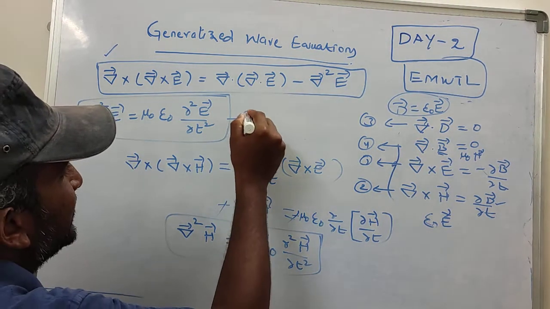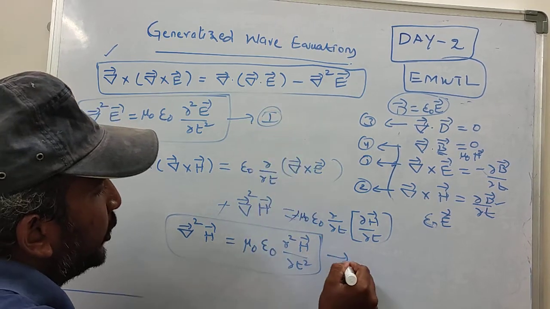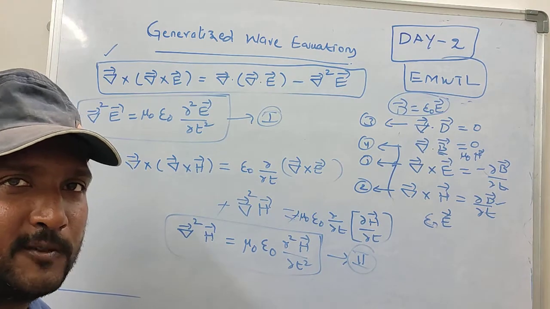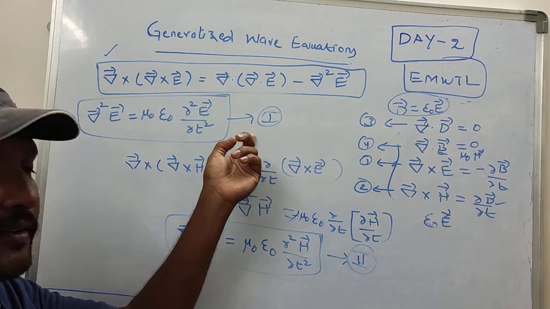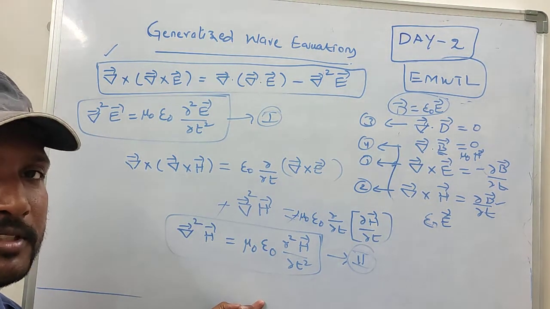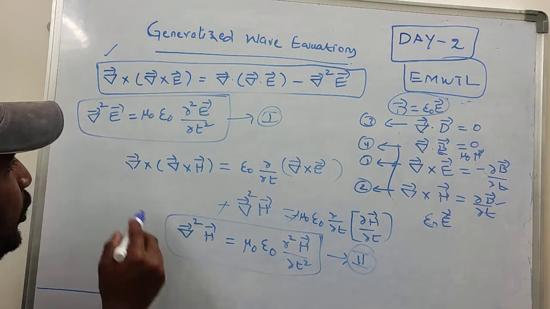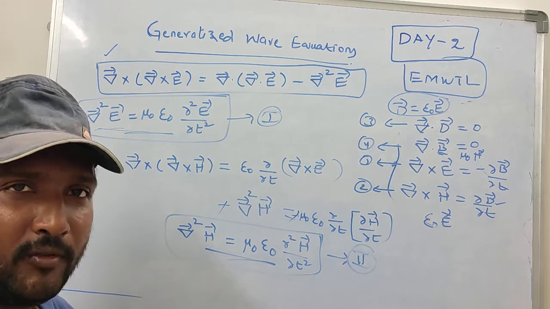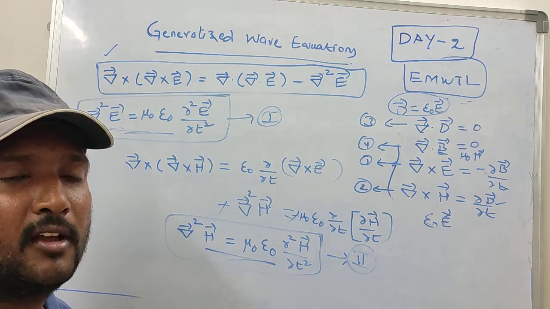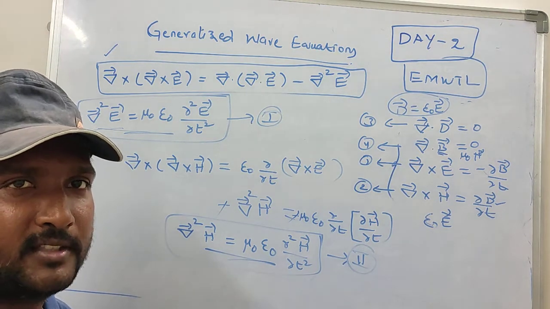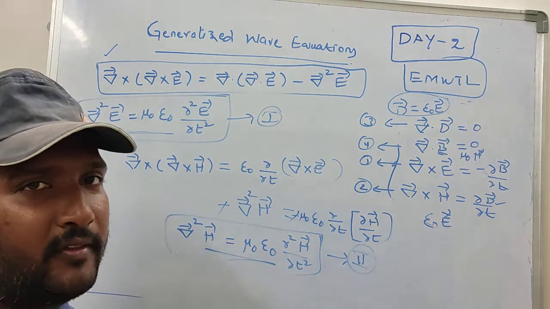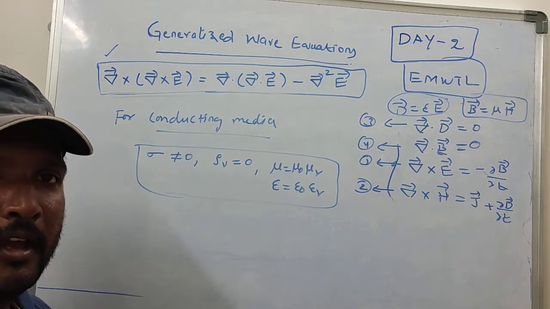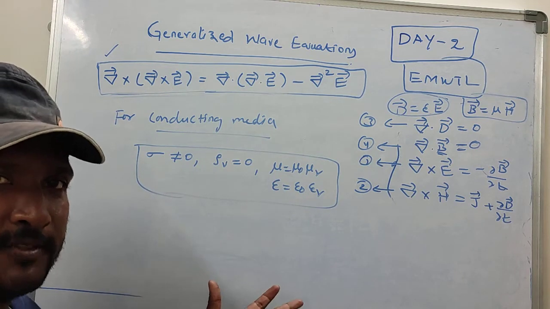Now if you observe expressions 1 and 2, these are the wave equations for free space. This one is in terms of electric field only, this one is in terms of magnetic field only. If you look closely, these expressions are similar. Now we are going to derive the wave equations for conducting media.